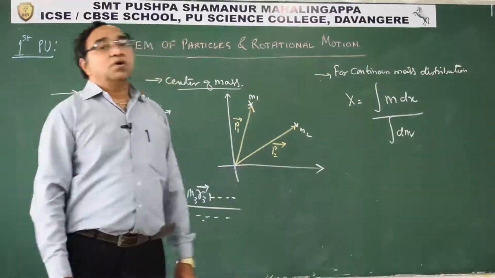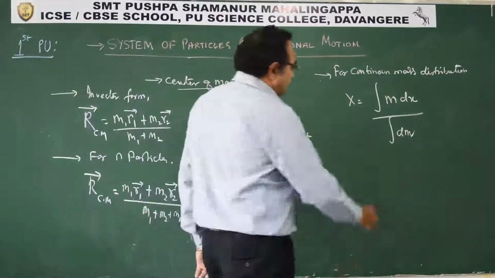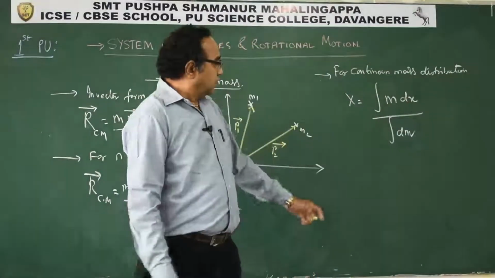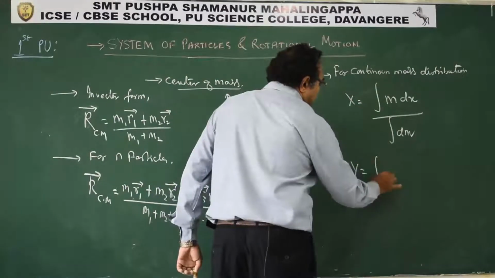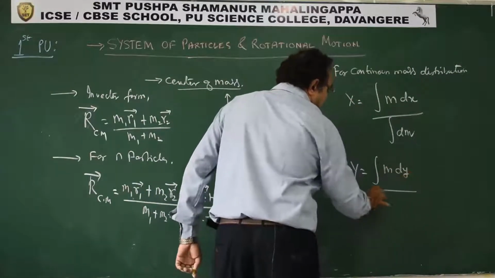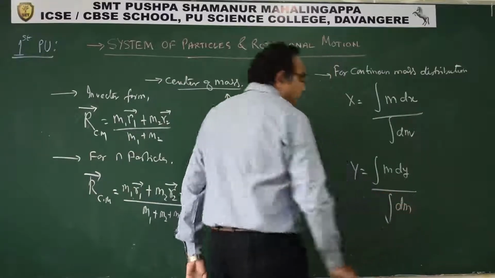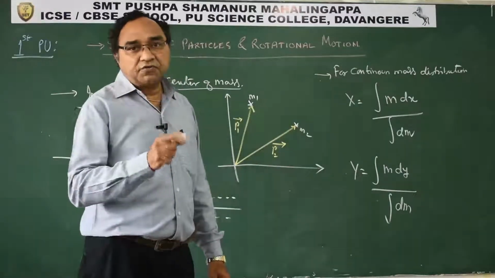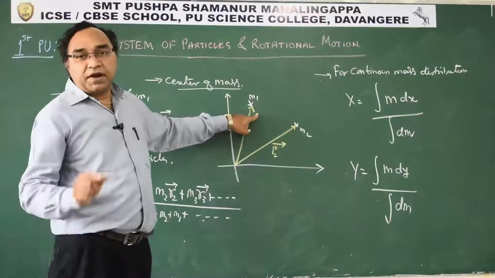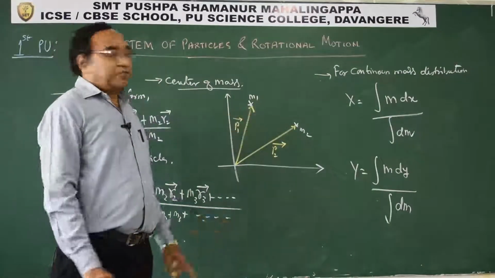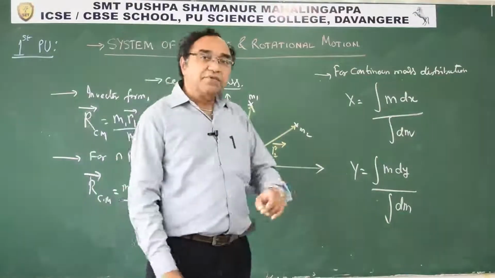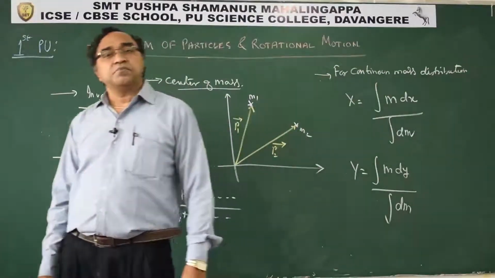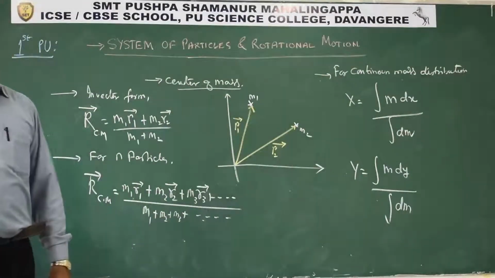That is exactly how, for continuous mass distribution, we can write y. You can write y is equal to sigma of m into dy upon integration of dm. Sigma is summation, integration is also summation. The difference is that sigma notation is used for discrete, when particles are distributed. But when we have a continuous mass distribution, we go for integration. We replace the sigma by integration, and both are summation.